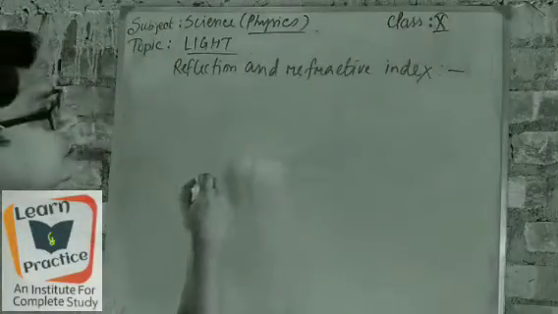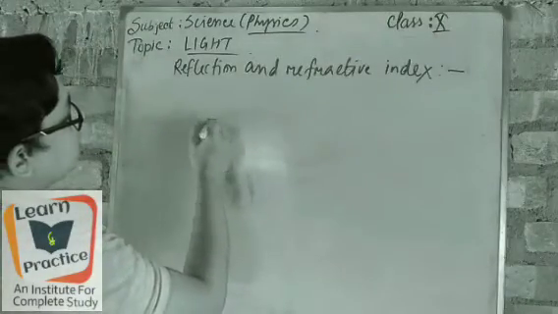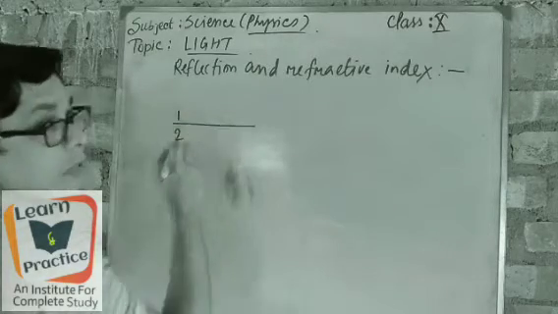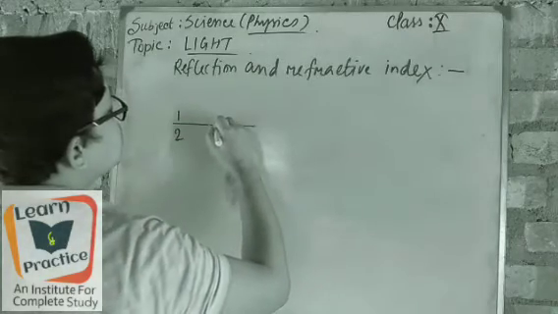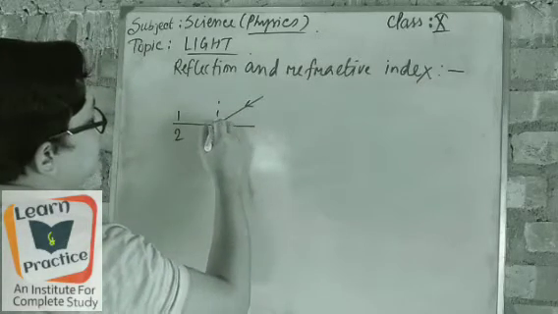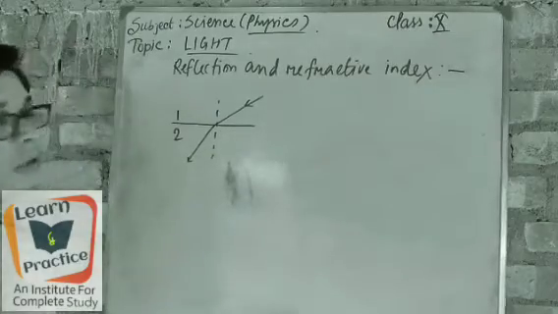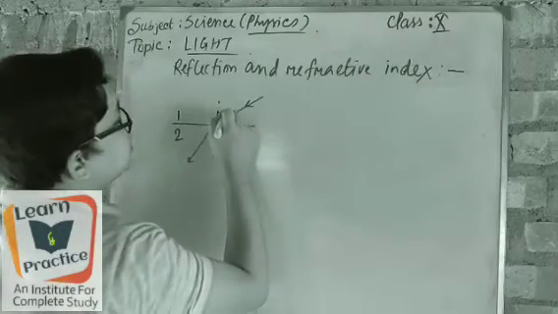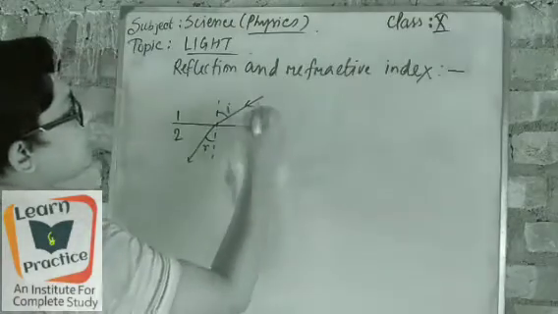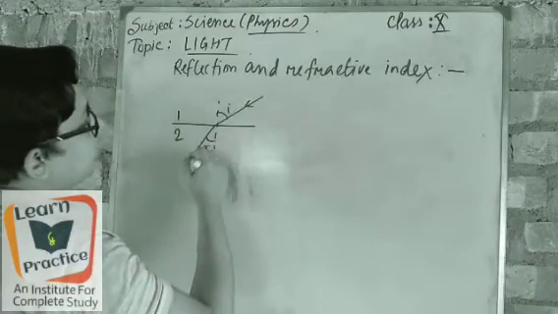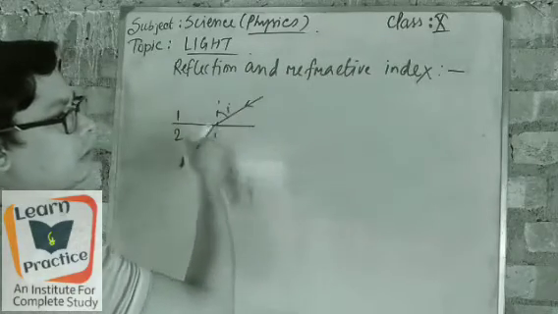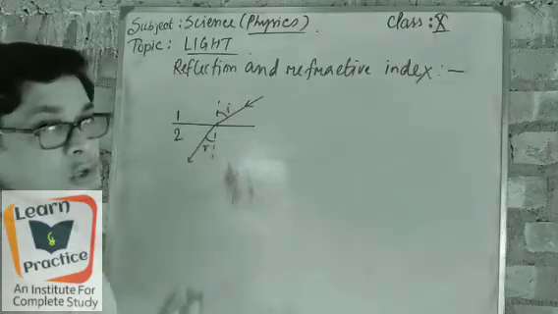So here, suppose I take two mediums, 1 and 2. Light passes from one medium to another medium. This is the normal and the light is bending here. Here are the incident ray and the refracted ray. So going from medium 1 to medium 2, the bending of the light is near to the normal.